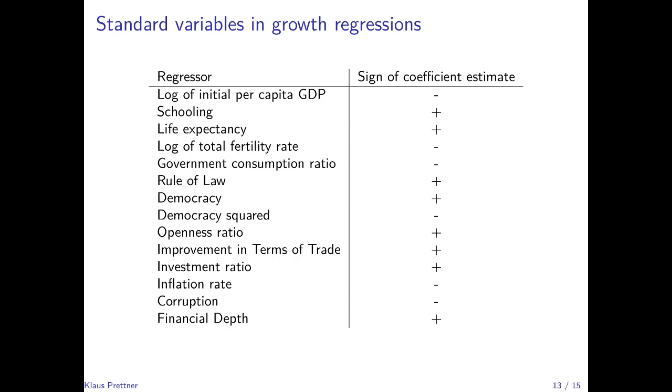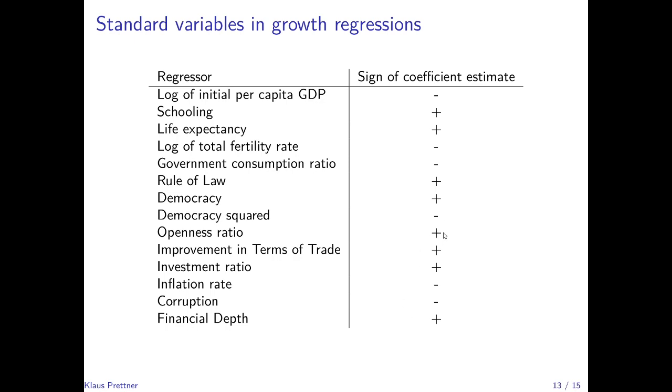That's what we would expect from the Solow model, where the population growth rate shows up negatively. Government consumption could be expected to reduce investment, and also shows up with a negative sign typically in these regressions. The rule of law and democracy indicators typically measure the quality of institutions and tend to be positively correlated with economic growth. Democracy squared is negative, which would mean that there is a non-linear relationship between democracy and economic growth, where the relationship is positive for low levels. So if a country becomes a democracy, this is very much positively correlated with economic growth, but at some level, the positive correlation levels off.